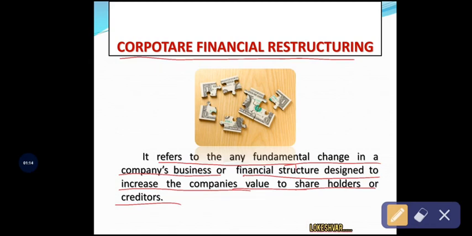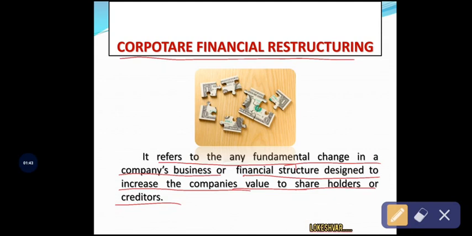So why will the company change its business operations? In the sense, for expansion of business, or for modernization of the business, or for establishing the business in another country, that is globalizing their businesses. So for these reasons, the company will think of changing their business operations. Okay, so this process will be called the restructuring process.